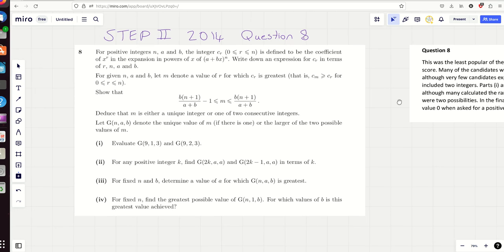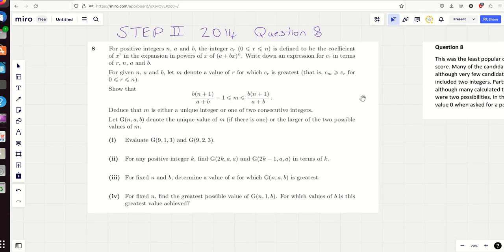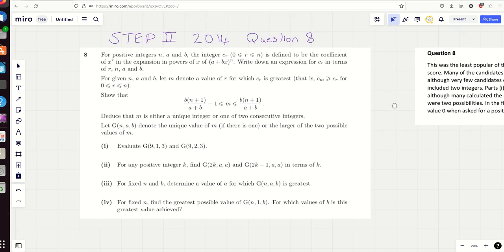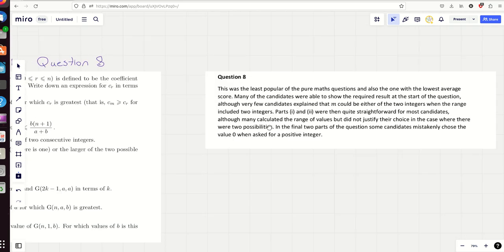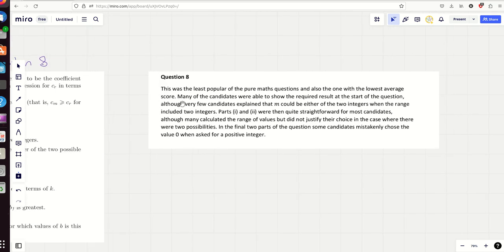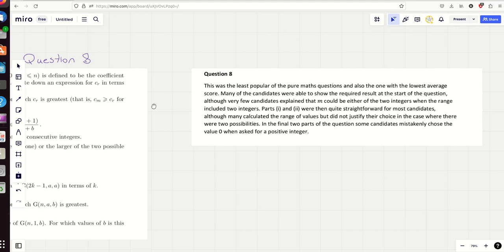I think they're harder than STEP 3. They're really tough, but it's not tough because of the content. The content is literally just binomial expansions where n is a positive integer, yeah? And so this is really reliant on just binomial expansions from AS maths. Now you can see though in the examiner's report, and it's always well worth looking at the examiner's reports, which are freely available for STEP.